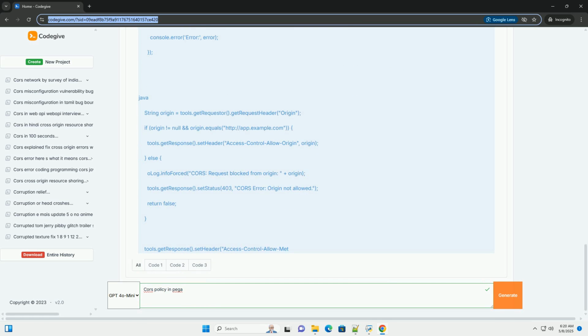Examples: http://www.example.com and http://www.example.com/path are the same origin, the path doesn't matter. http://example.com and https://example.com are a different origin, because of the different protocol.